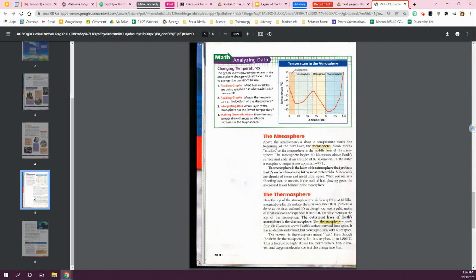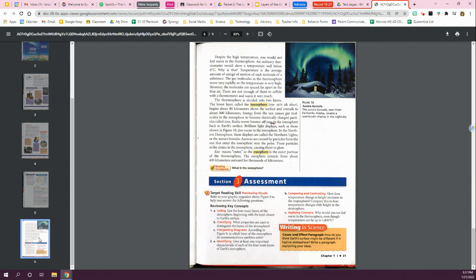The thermo in thermosphere means heat. Even though the air in the thermosphere is thin, it is very hot, up to 1,800 degrees Celsius. This is because sunlight strikes the thermosphere first. Nitrogen and oxygen molecules convert this energy into heat. Despite the high temperature, you would not feel warm in the thermosphere. An ordinary thermometer would show a temperature well below 0 degrees Celsius.